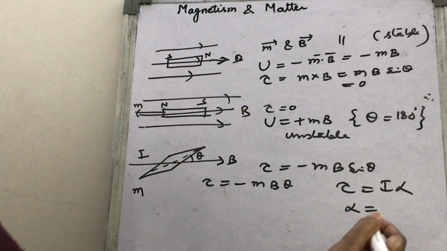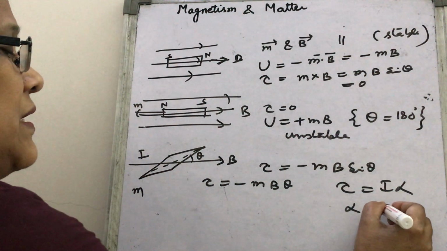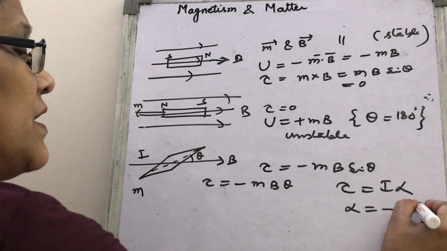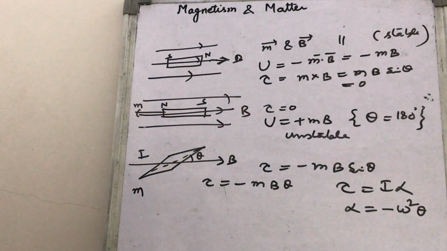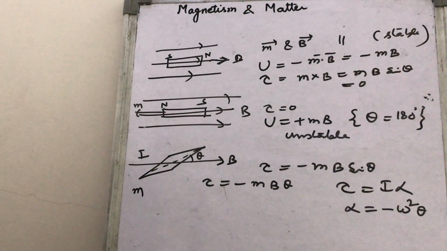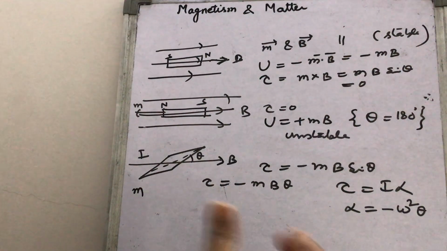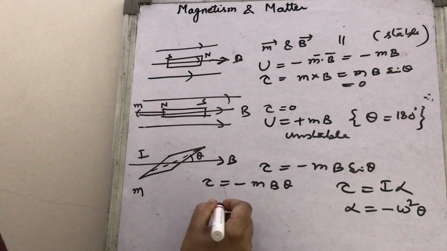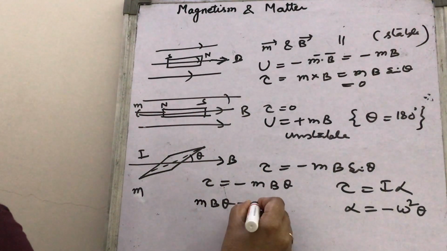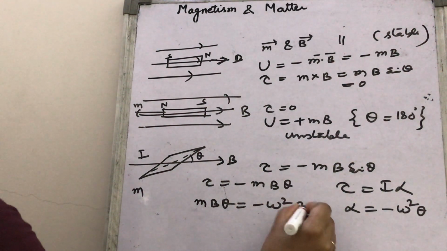What is alpha? You write here that alpha is minus omega square theta. You should know these relations learned previously. Then minus mB theta can be written as I times minus omega square theta.